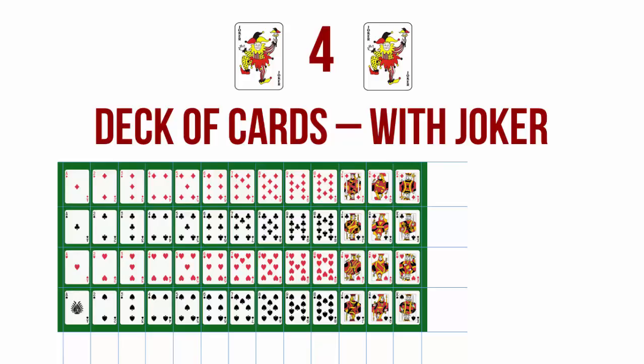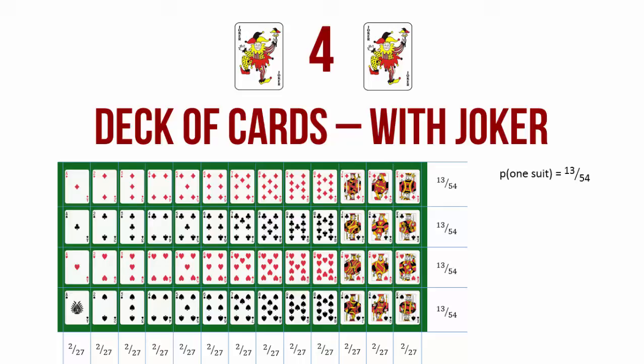So now if you add the 2 joker cards, your total deck size increases from 52 to 54. Therefore, the probability of you drawing any one suit becomes 13/54, and the probability of you drawing any particular number becomes 2/27. So the key numbers to remember here are: probability of drawing any one suit is 13/54. Probability of drawing one specific card is 1/54. This is with the exception of the joker, because there are 2 identical joker cards. The probability of drawing a joker shall be 2/54. And the probability of drawing a particular number shall be 2/27.